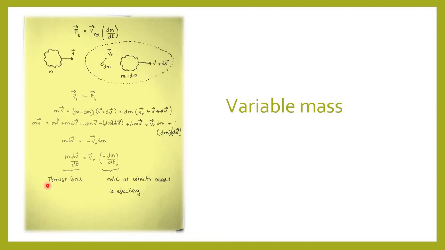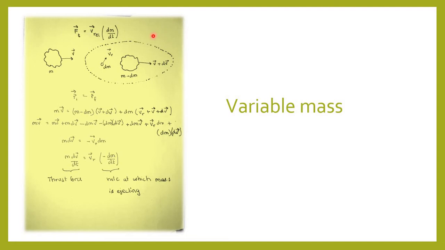This thrust force is given by this formula. Ft, which is the thrust force, equals V relative into dm by dt. Here, V relative is the velocity of the mass gained or mass ejected relative to the main mass. In case of rocket, this is sometimes called the exhaust velocity of the gases. dm by dt is the rate at which mass is increasing or decreasing. The expression for thrust force can